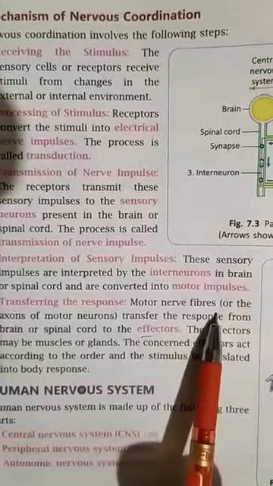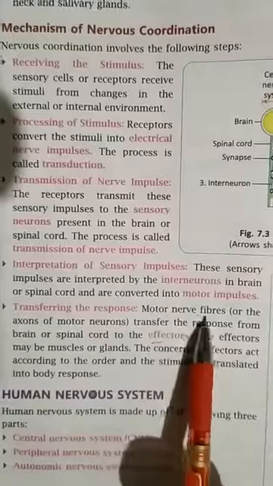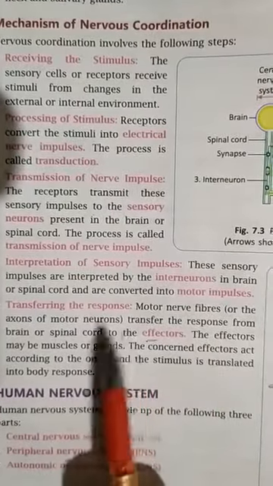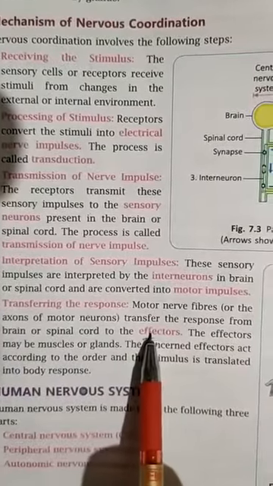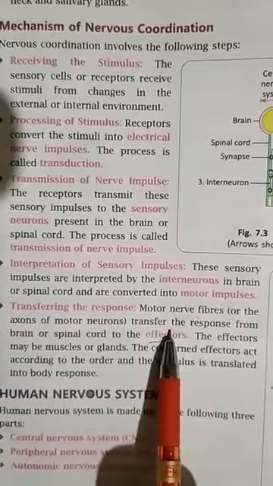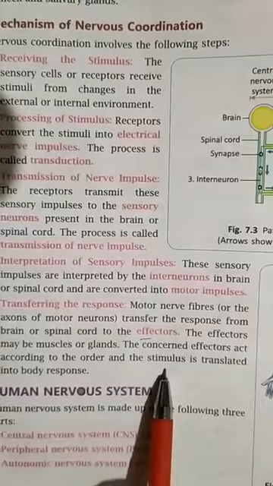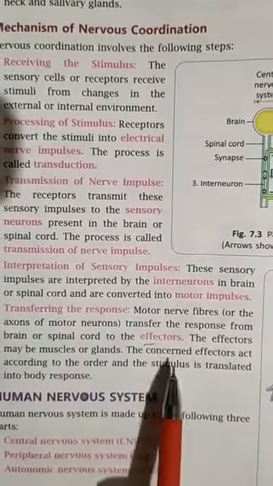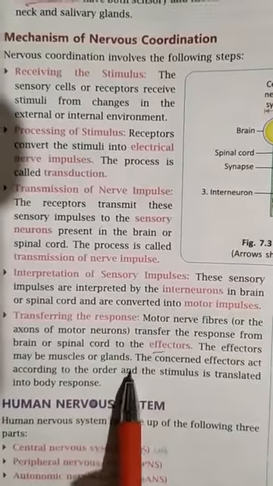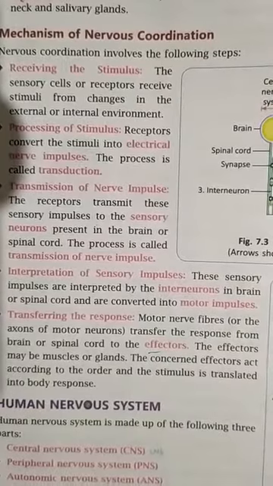Finally, the motor nerve fibers, as we have already studied in the previous lecture, transfer the impulse from the brain or spinal cord to the effector organ. Similarly here also, the motor nerve fibers will transfer the response, and it will be carried to the muscles or the glands. So this is how the mechanism of nervous coordination takes place.